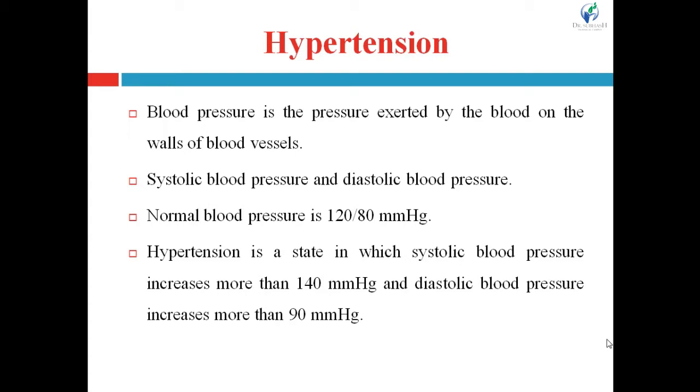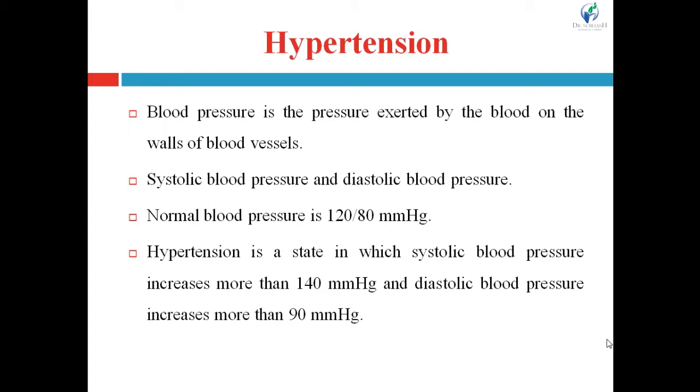So when the heart pushes out the blood into the aorta, at that time the pressure generated in this aorta is known as the systolic blood pressure.